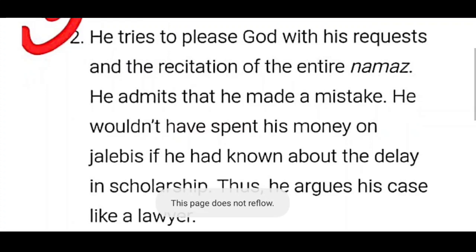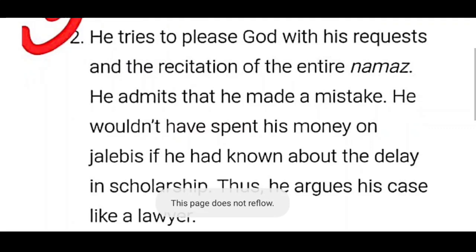He tries to please God. He is requesting God with his request and reciting the entire namaz. Recitation means reciting of the entire namaz, and he admits, he surrendered himself, that he made a mistake. He wouldn't have spent his money on Jalbish if he had known about the delay in the scholarship.